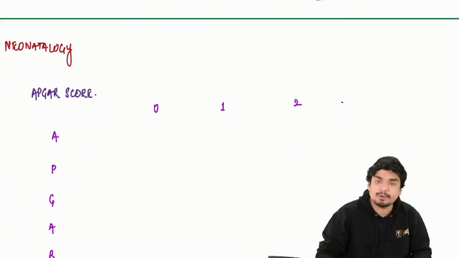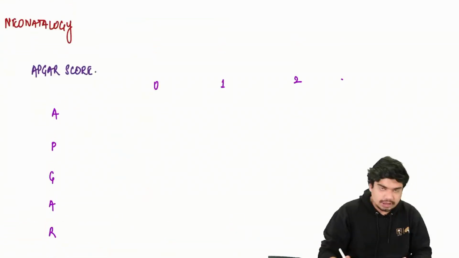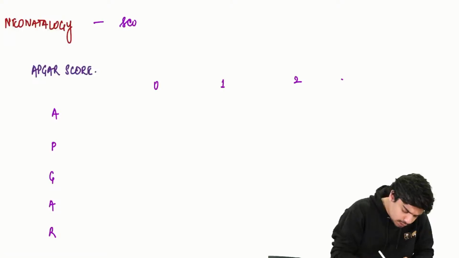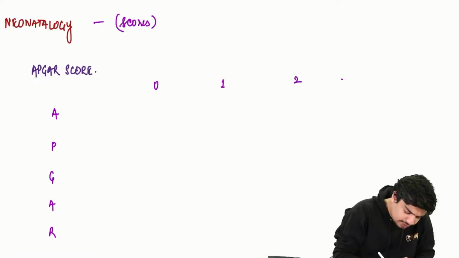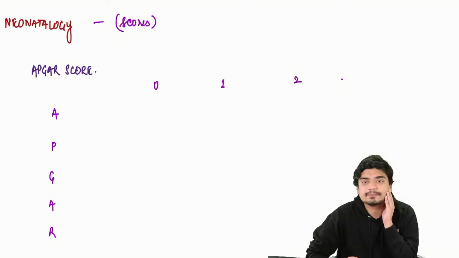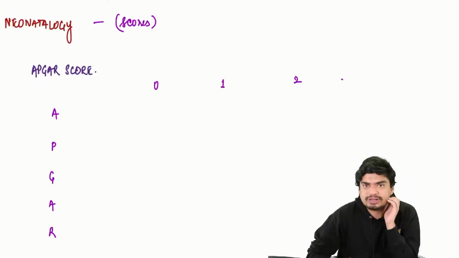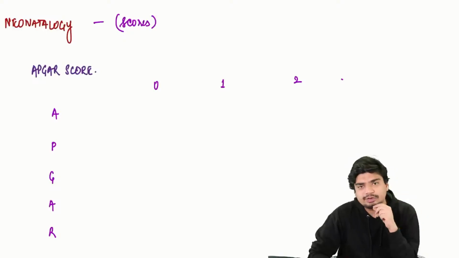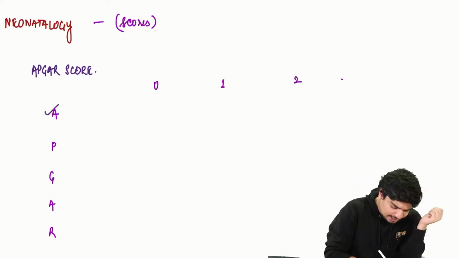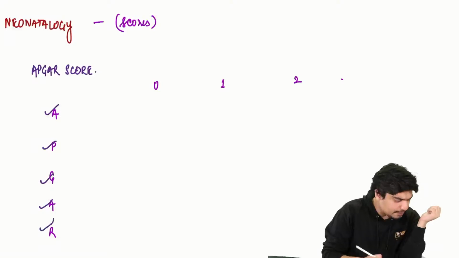Now coming to some important scores in neonatology. First is your APGAR score. Very important, very frequently asked. What are the 5 components of the APGAR score? You can remember them by the mnemonic APGAR itself.